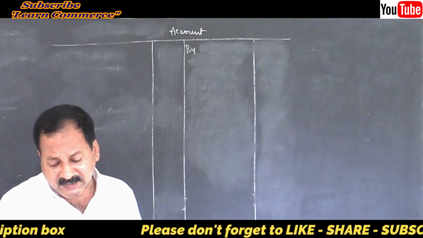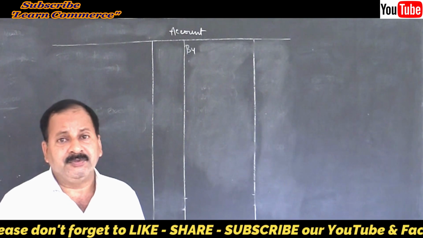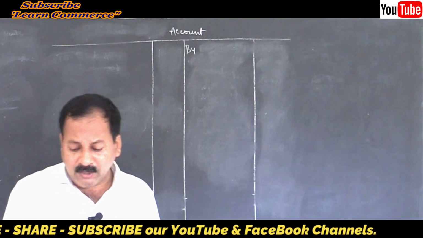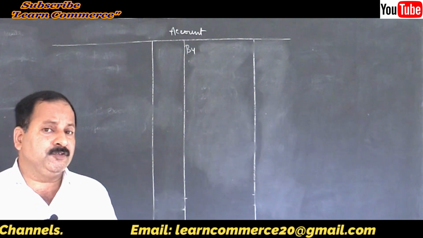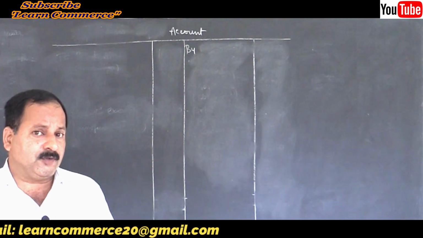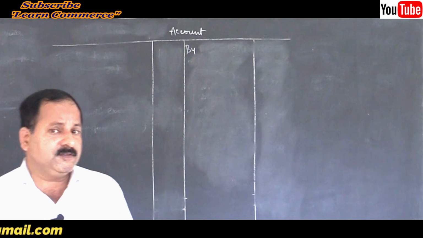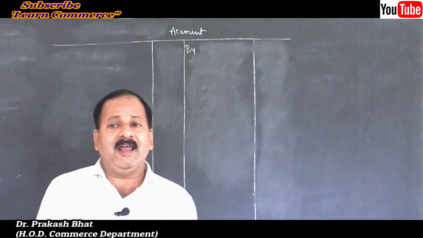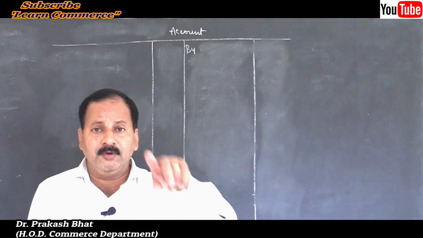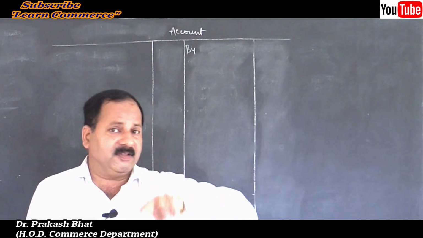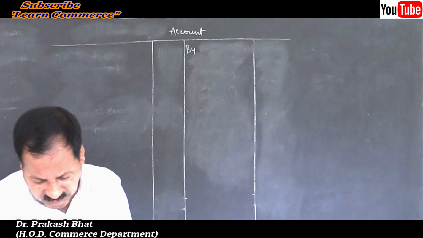Bharati died on 1st June. The year started on 1st April, correct? So 1st June means you have to leave June. She was not there during June at all. She was there only for 2 months, April and May. So anything to be calculated for the current year, you should calculate only for 2 months. Am I correct? Yes.